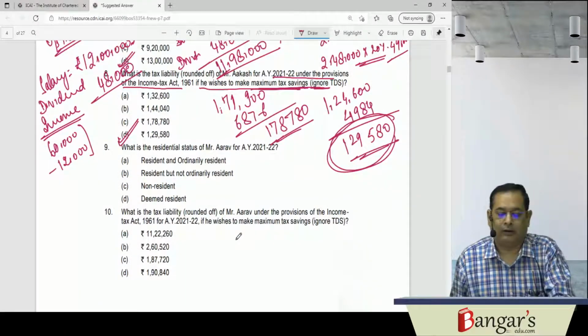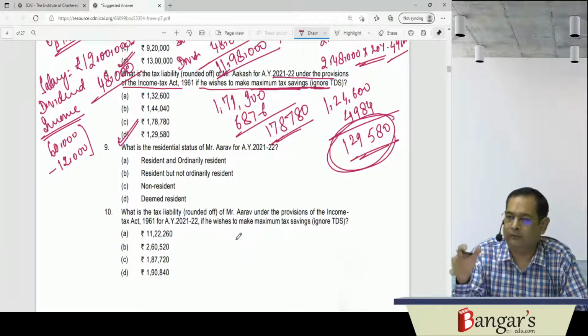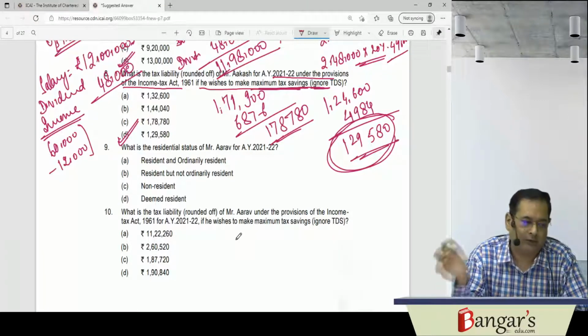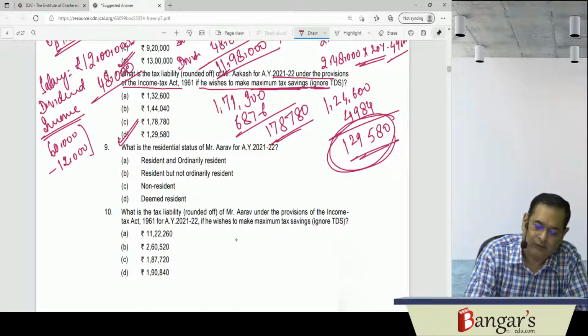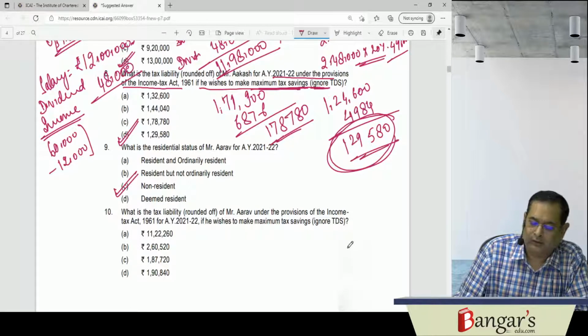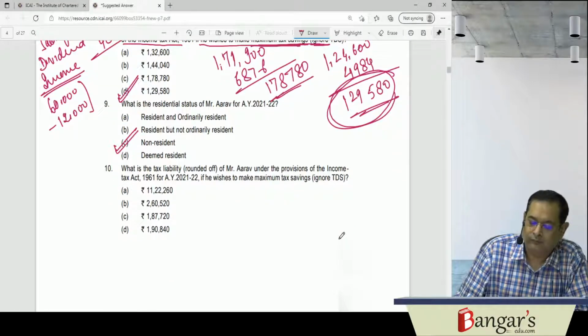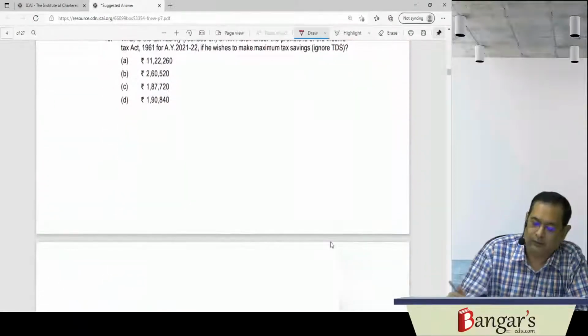Then what is the residential status of Arav for assessment year 21-22? He will not be regarded as deemed resident because he is not an Indian citizen. He will not be regarded as NOR also because his Indian income does not exceed 15 lakhs. So his answer will be non-resident. Then they are asking, what is the tax liability of Arav under the provisions of the Income Tax Act if he wishes to maximize his tax savings? So he has earned an interest of 14 lakh rupees. His income is 14 lakh rupees.